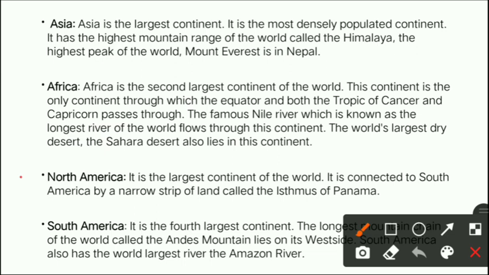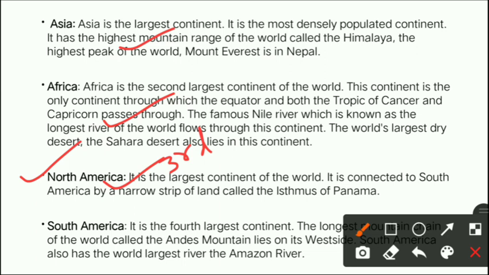Now, coming to the third, which is North America. It is the largest continent of the world. Now, it is not the largest, it is the third largest. This is the first largest, this is the second largest, and this will be the third largest. So North America is the third largest continent of the world.